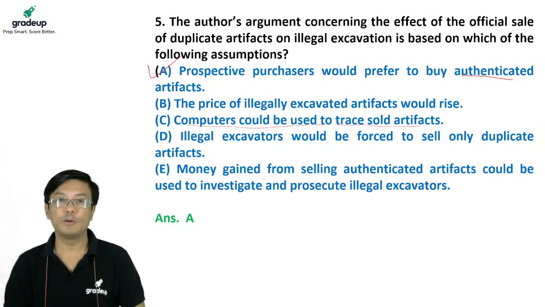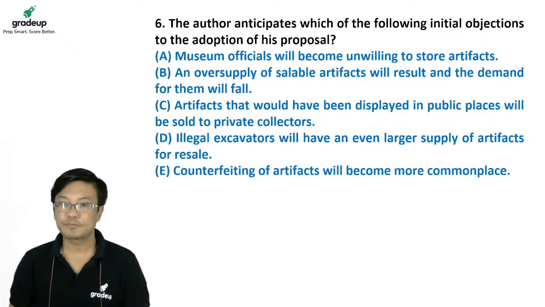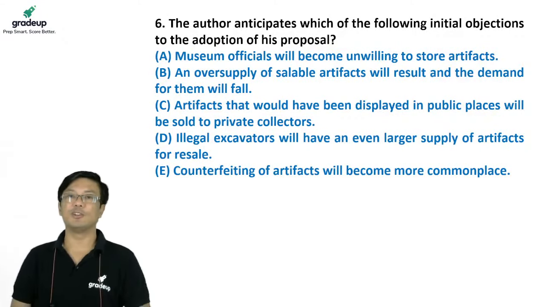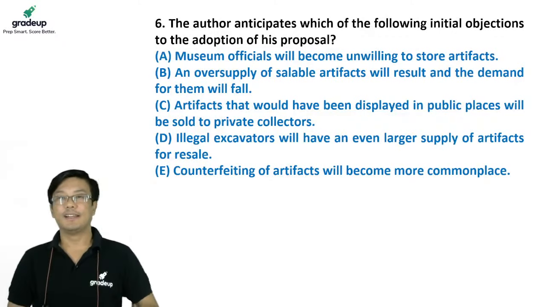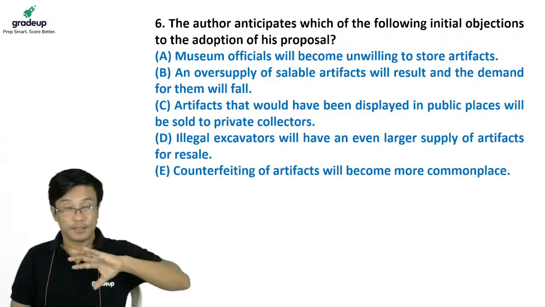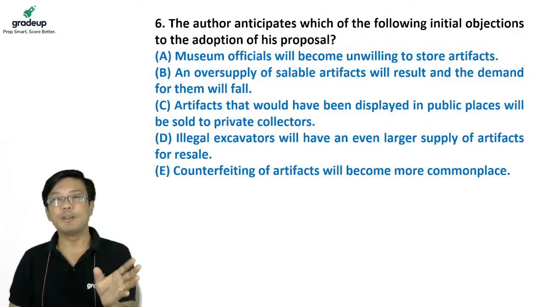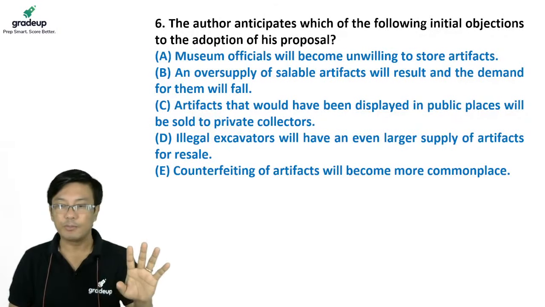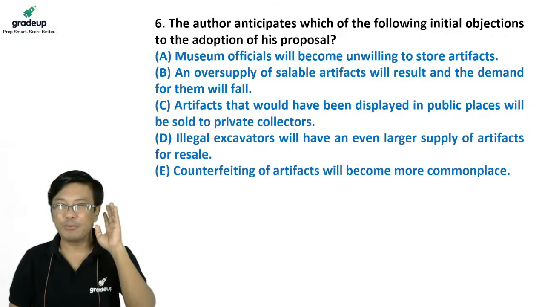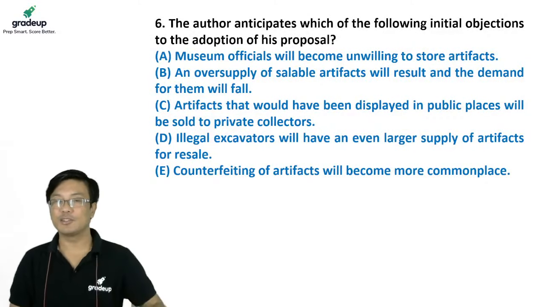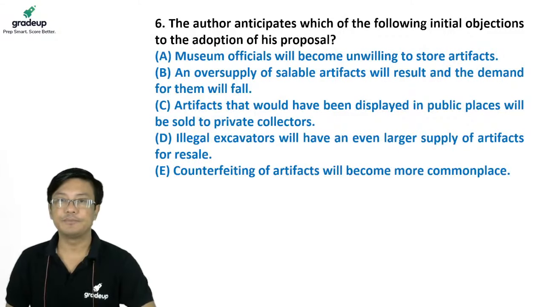Everybody got the point, I hope. Right, the last question for the day is the next one. Let's see. The author anticipates which of the following initial objections to the adoption of his proposal. Remember, he says his solution is this. Some people might object, and there were two objections given. I will not show you the part again. If I show you that part, it will become very easy. Try to use your retention power and elimination of the answer options to find the correct answer.